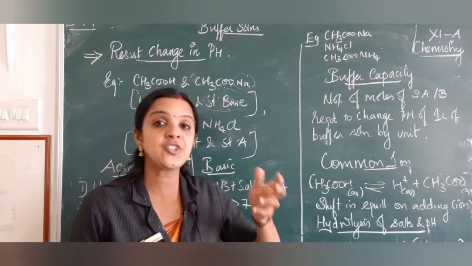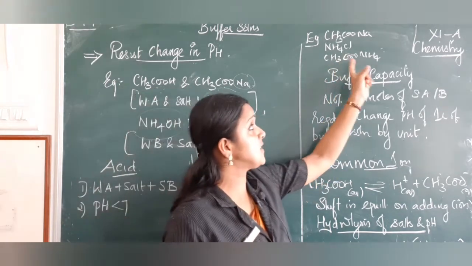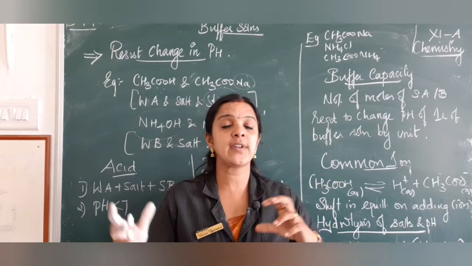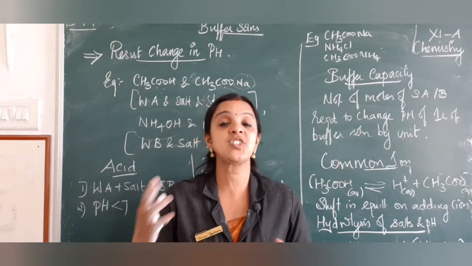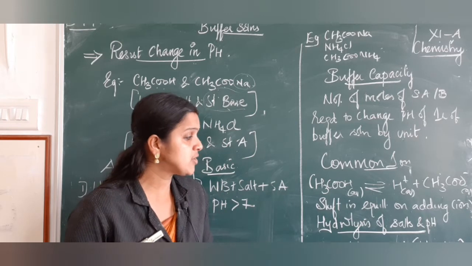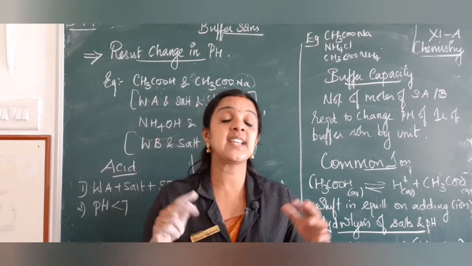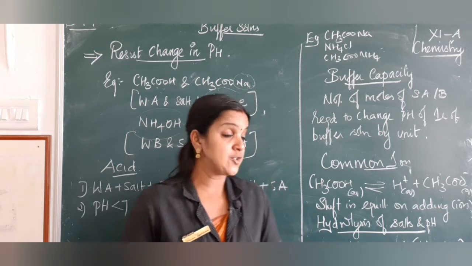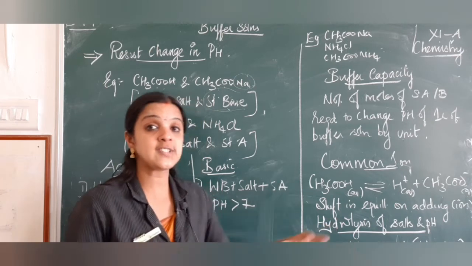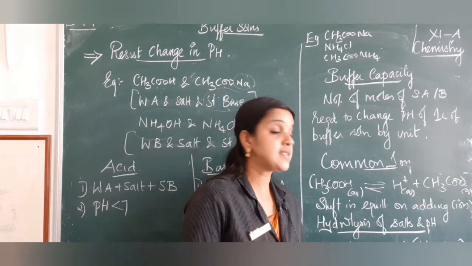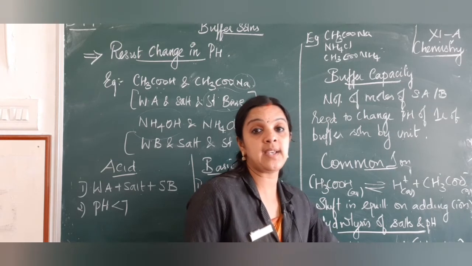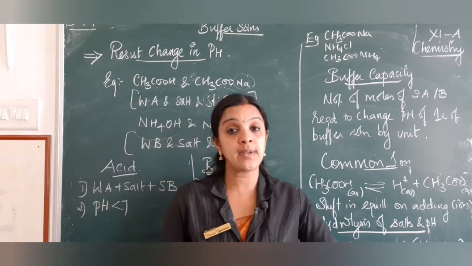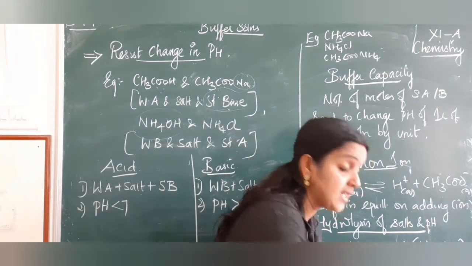Now when you take a combination of weak acid and weak base, CH3COONH4, you can see the ionization is a little different because both are weak. So there is partial ionization happening. Here I want to tell you, the hydrolysis of the salt is independent of the strength or the concentration. So I can write the pH of the salt as 7 plus half into pKa minus pKb, where pKa and pKb are the negative logs of the equilibrium constants of an acid and a base, which is given to you in the textbook.